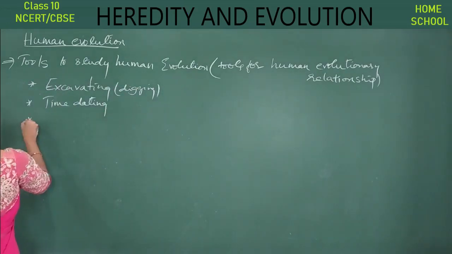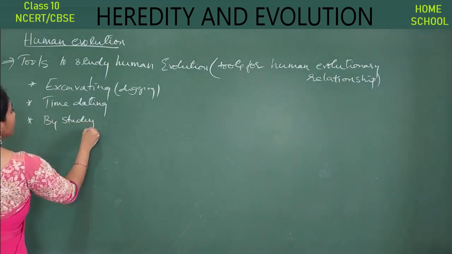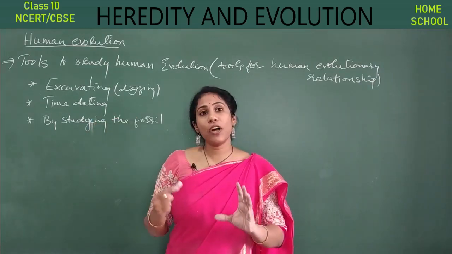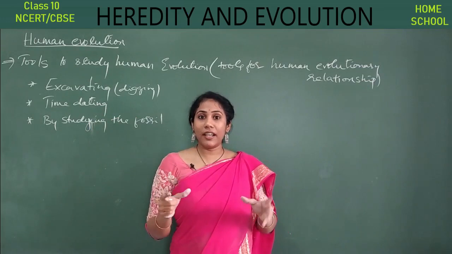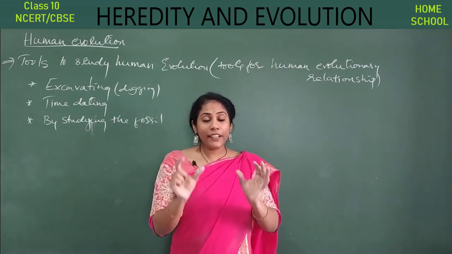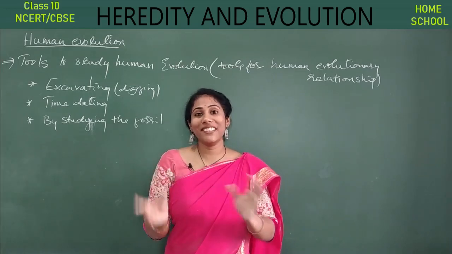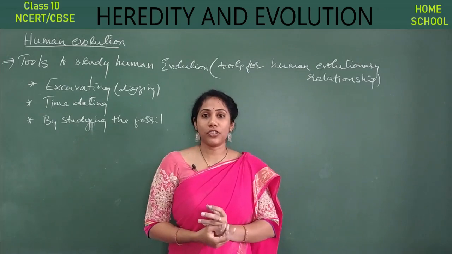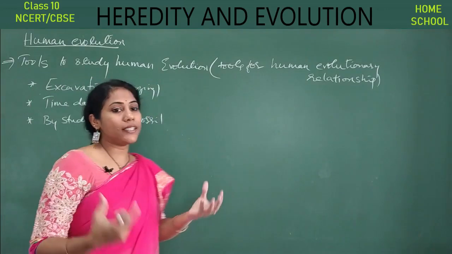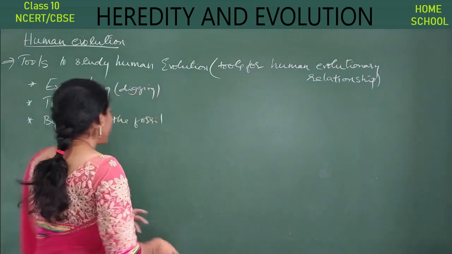And the third one is studying the fossils. The first fossil of the human species was found in Africa, guys. Looking at those fossils, scientists have drawn many theories about human evolution. So fossil study plays a very important role in understanding the evolution of any species.